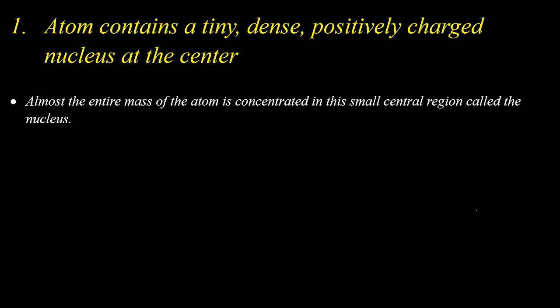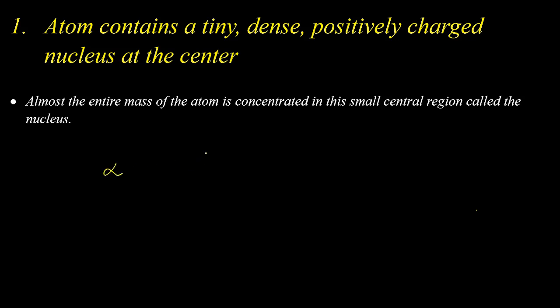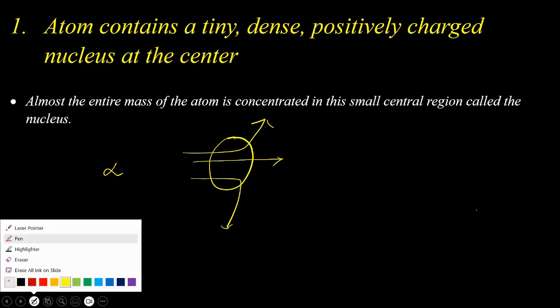In his proposal, Rutherford described that an atom contains a tiny, dense, positively charged nucleus at the center. Actually, from his alpha particle scattering experiment, Rutherford observed that most of the alpha particles passed through the atom, whether through a straight path or through a deflected path. Somehow the alpha particles managed to pass through the atom. Right.